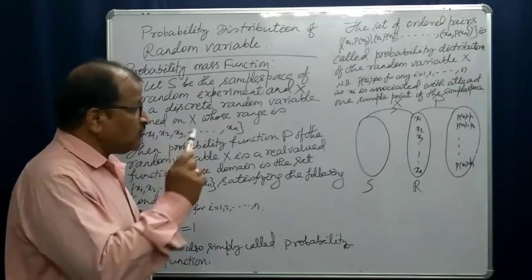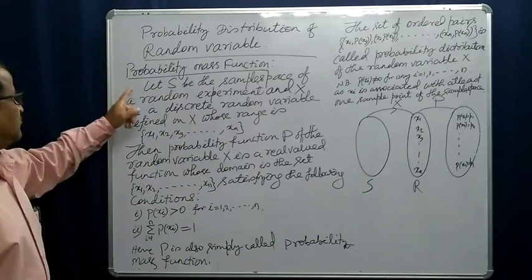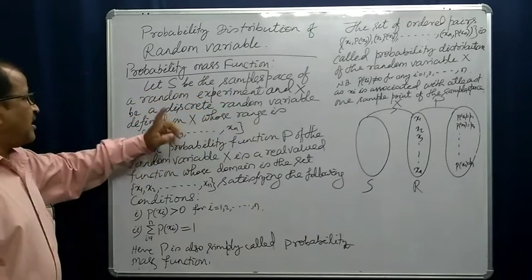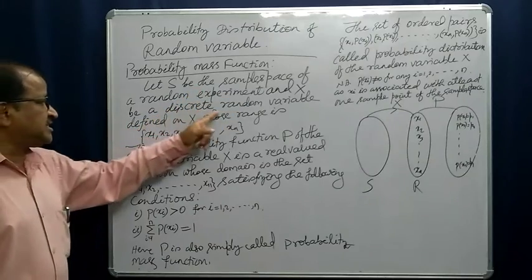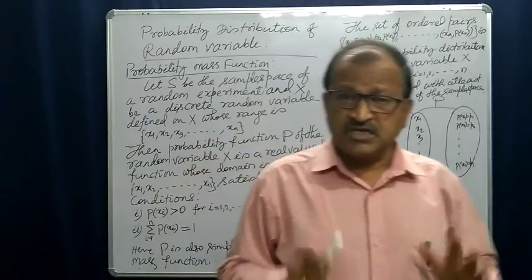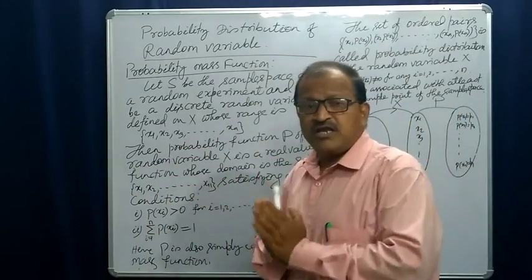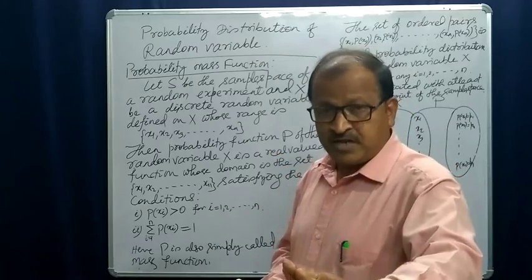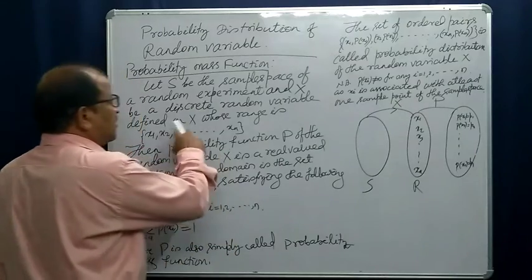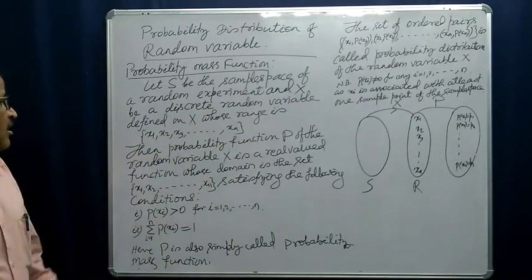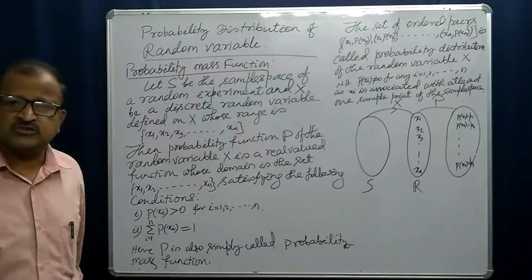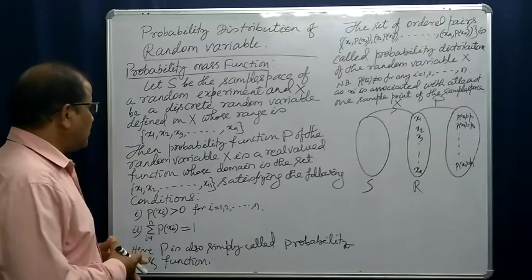Now, what are the restrictions? You see what is given. S is the sample space of a random experiment, and X is a discrete random variable. I have told you that in our plus 2 syllabus we will only discuss the discrete random variable, not the continuous random variable. So X is the discrete random variable whose range is x1, x2, x3 up to xn, that means it takes the values x1, x2, x3 up to xn.